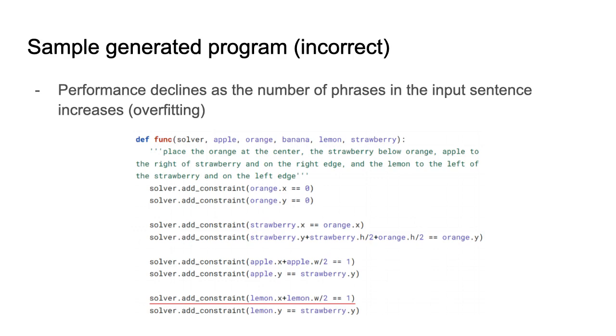So once we get a long natural language instruction, the generated program is whatever was in the training set. So it's not really looking at the input instruction at all, and simply based on the length of the input instruction, it seems to be predicting one of the training set programs. So generally for these long instructions or instructions with many phrases, our system performed very poorly.